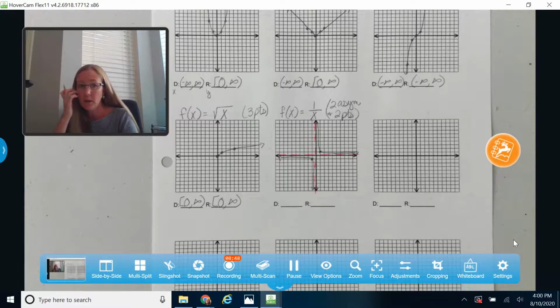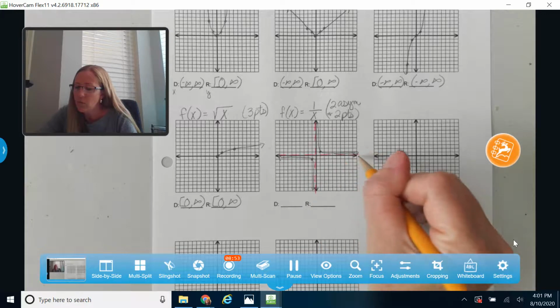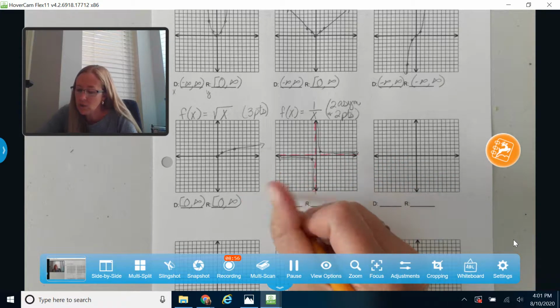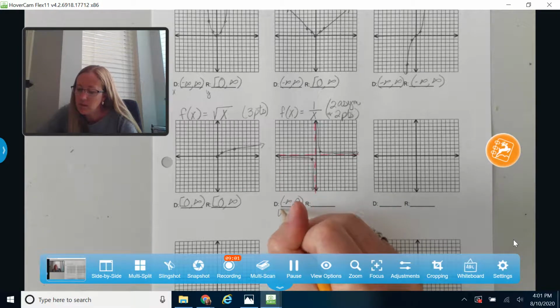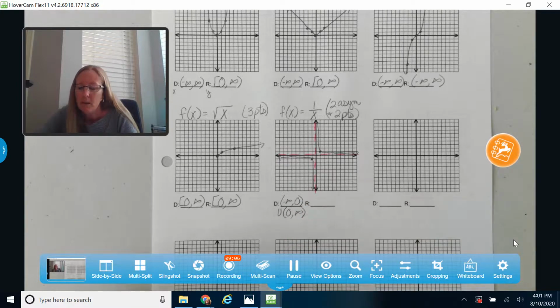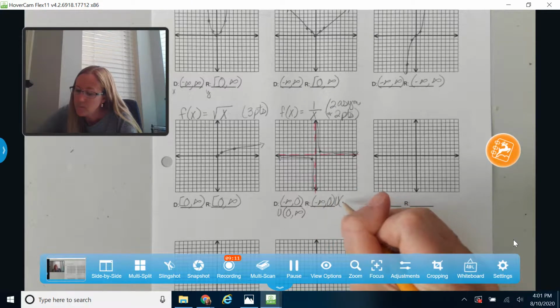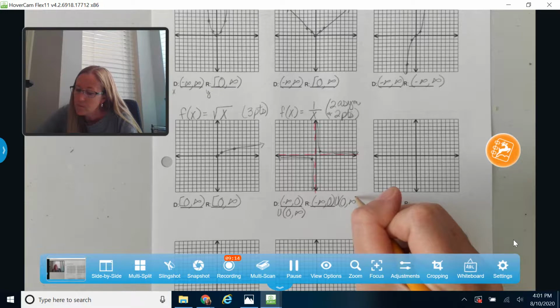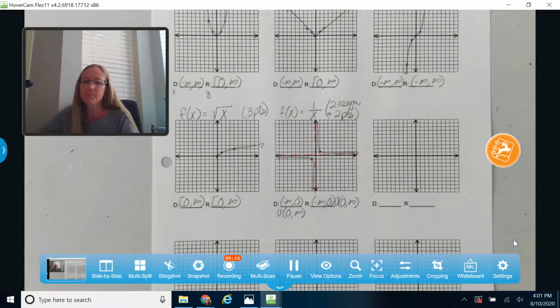Okay, these have funny domain and range. Again, as we were coming across x, we weren't able to include 0, but we can go right up to 0 without touching it. So remember, when we talk about not being able to touch a number, we talk about using parentheses, and then I'm going to start back at 0 and go up to infinity that way. And then my range is going to be the same. Kind of ran out of room on that one. Okay, so we can use decimal numbers that approach right up to that 0, but we just can't touch 0. So no bracket on those, just use parentheses.